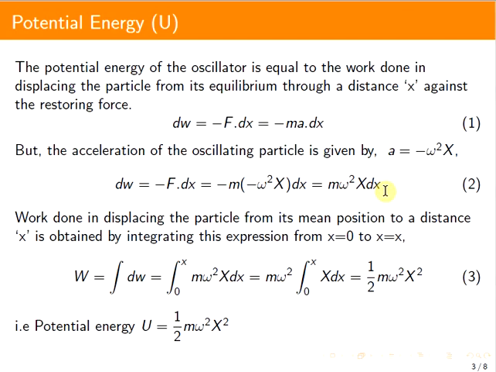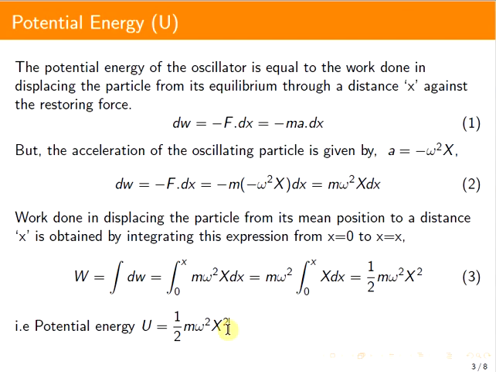In order to find the potential energy, that is the work done in displacing the particle through a distance x, we integrate this expression from x = 0 to x = x, the displaced position. So W = ∫dW = ∫ from 0 to x of mω²x dx, which is equal to ½mω²x², because the integral of x is x²/2. This is the potential energy, normally denoted by U. So the potential energy of a particle executing simple harmonic motion is ½mω²x².